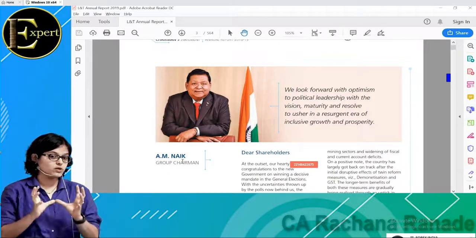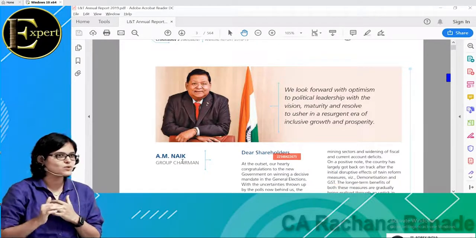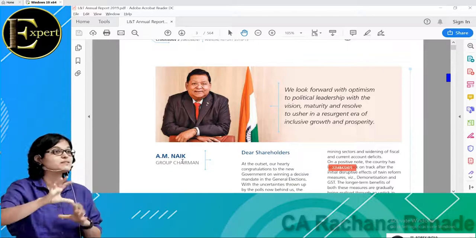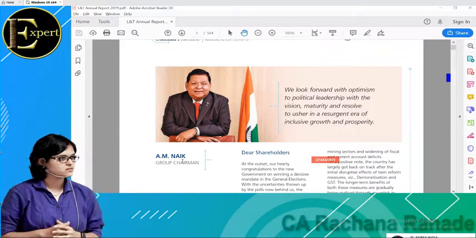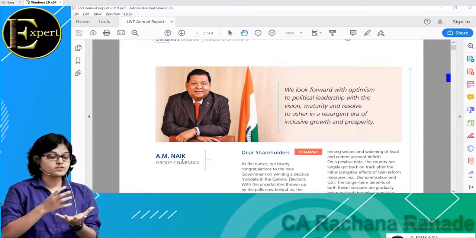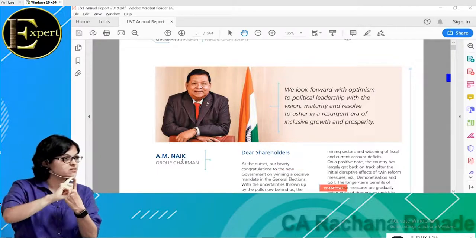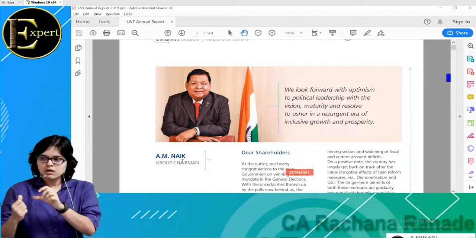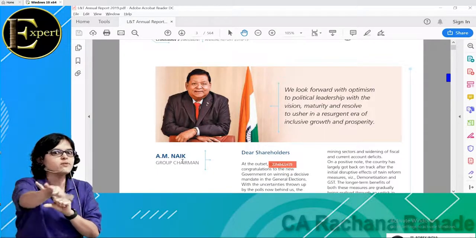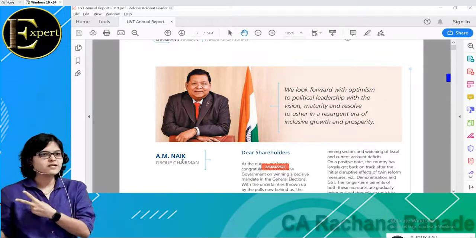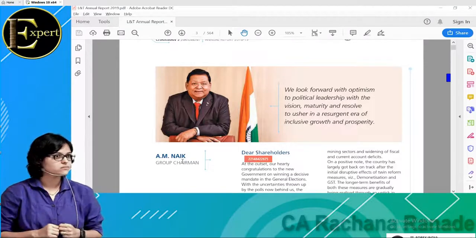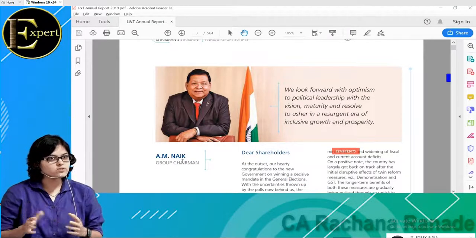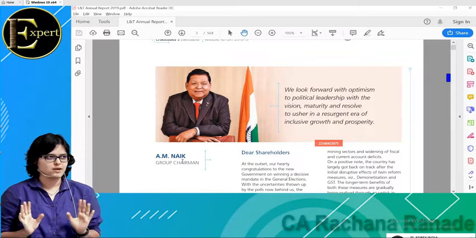Then does he go there free of cost? पाप लगता है, free of cost नहीं जाने का कहीं पे भी. So what does he get? He gets sitting fees. That is the word. Sitting fees means the fees that you get just to attend the board meeting. And that is fixed. You go there, you get the sitting fees, you come out. Finish. That's like consultancy fees that you're getting. So has it got anything to do with the profit of the company?